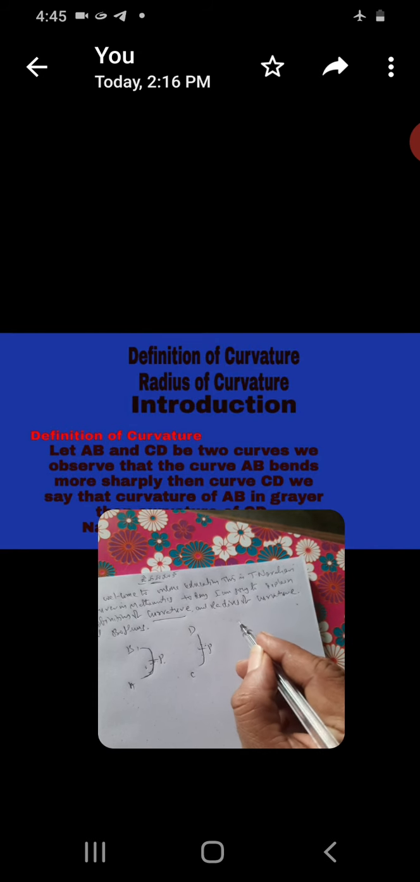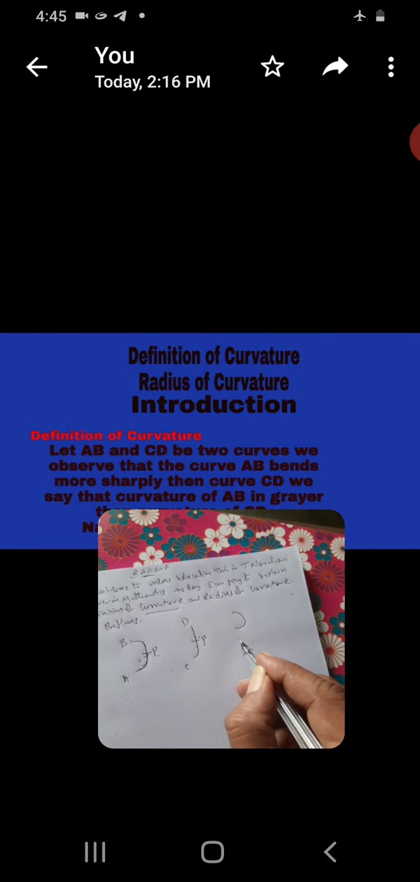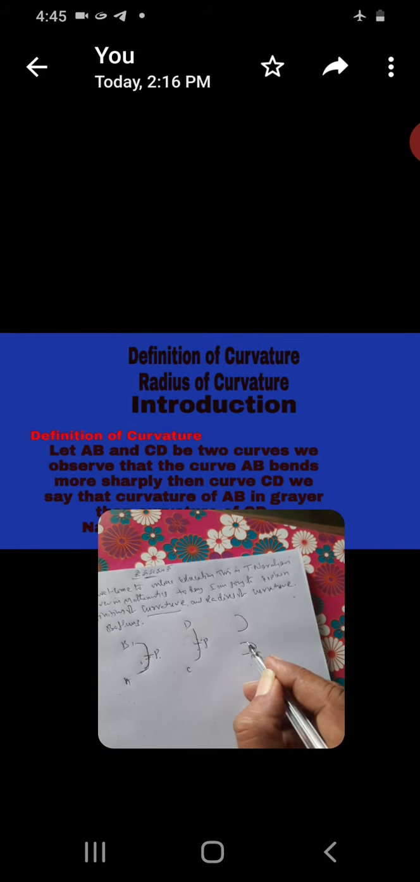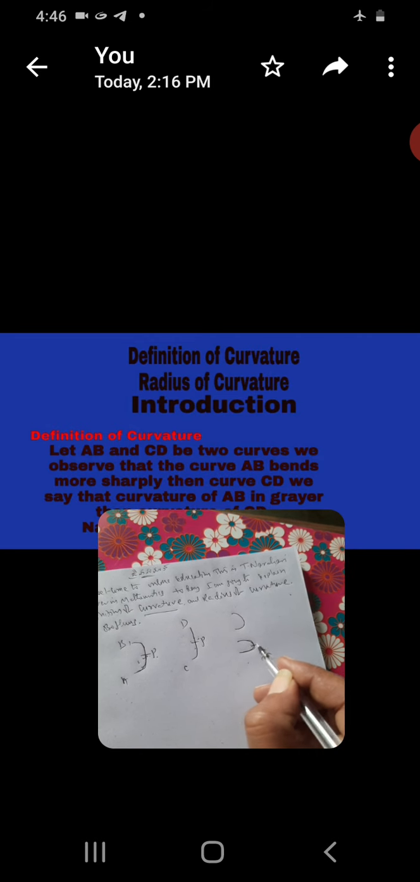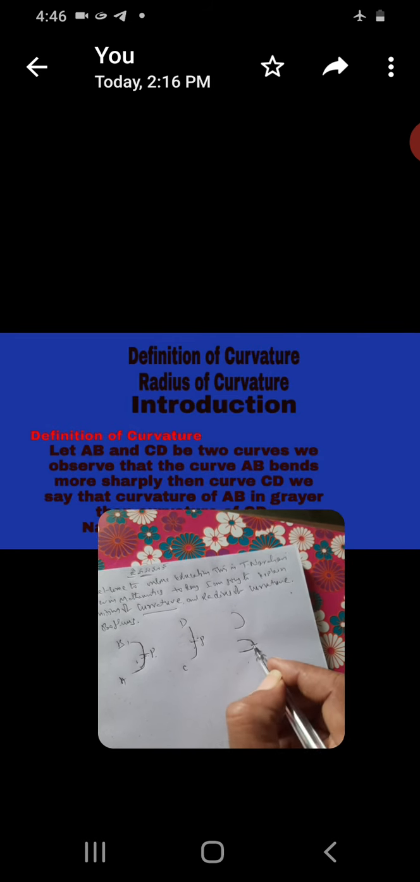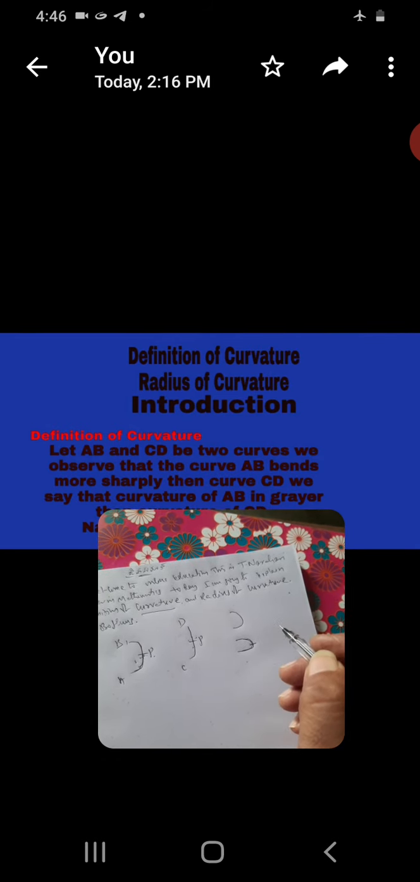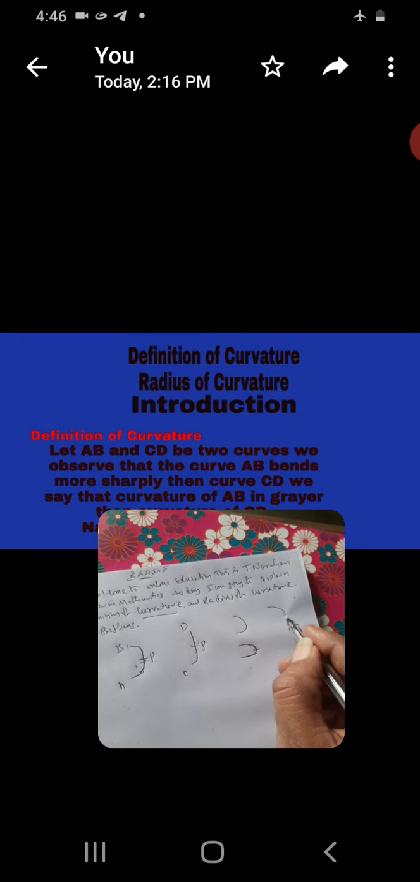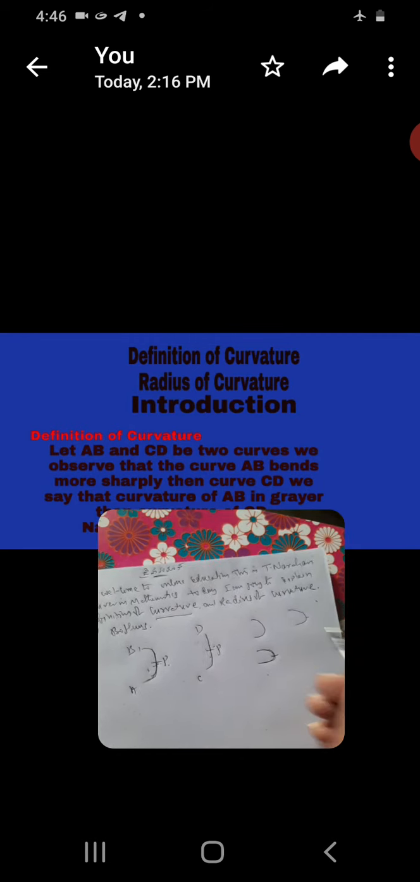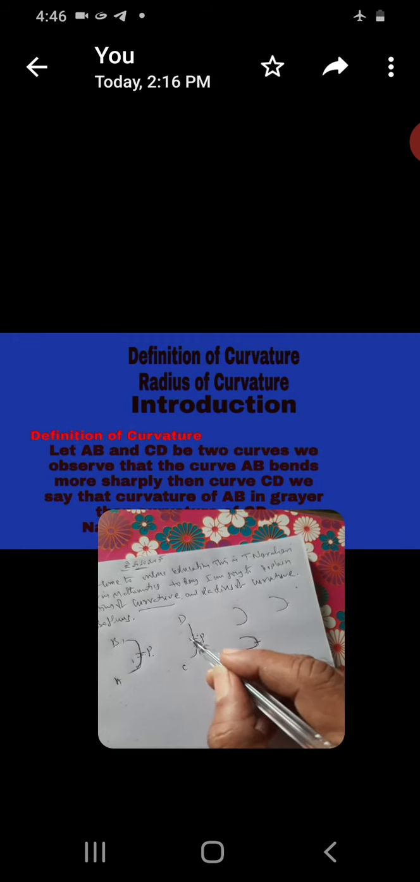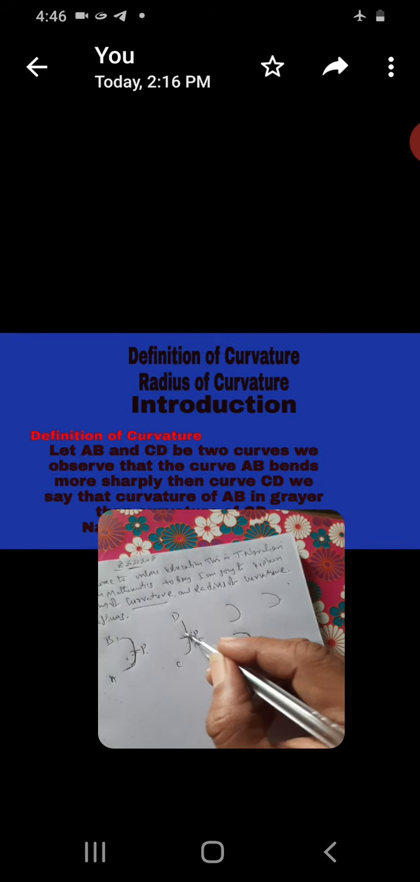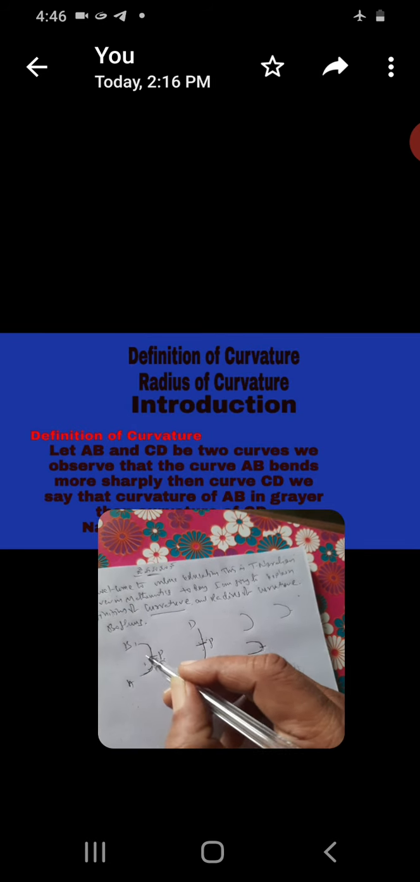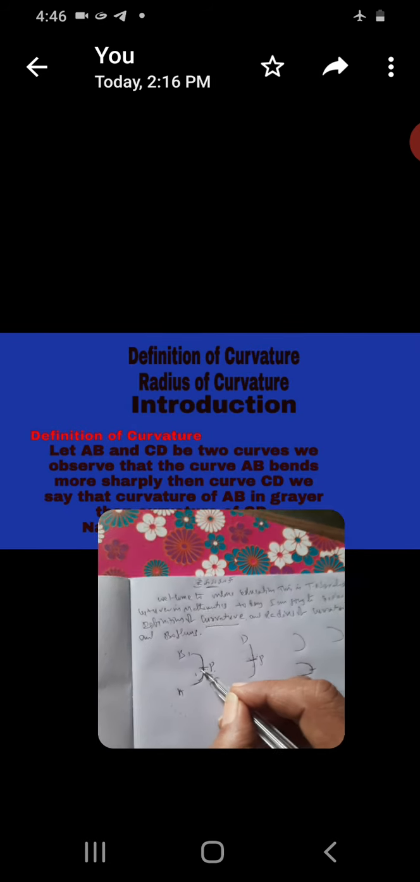This is bended, this is C. This is round, you see, this is bended more. This bending at the point of the curve is called curvature. Whatever is bended, we call it curvature. In this case CD is bended smoothly. Comparing these two, AB is more bended. This is our case.